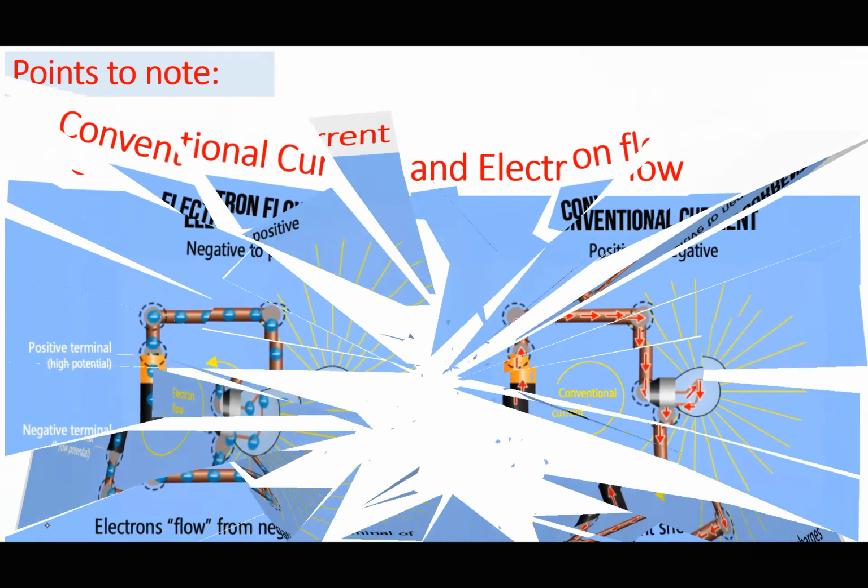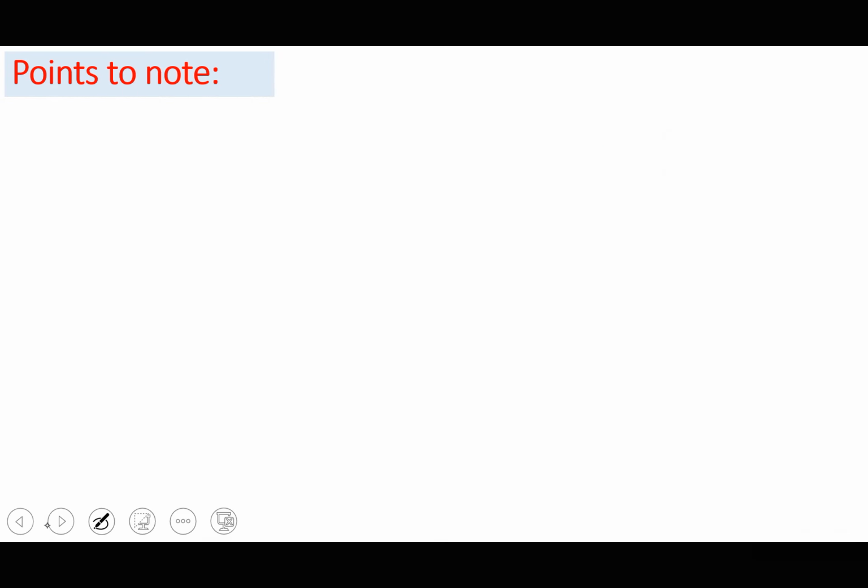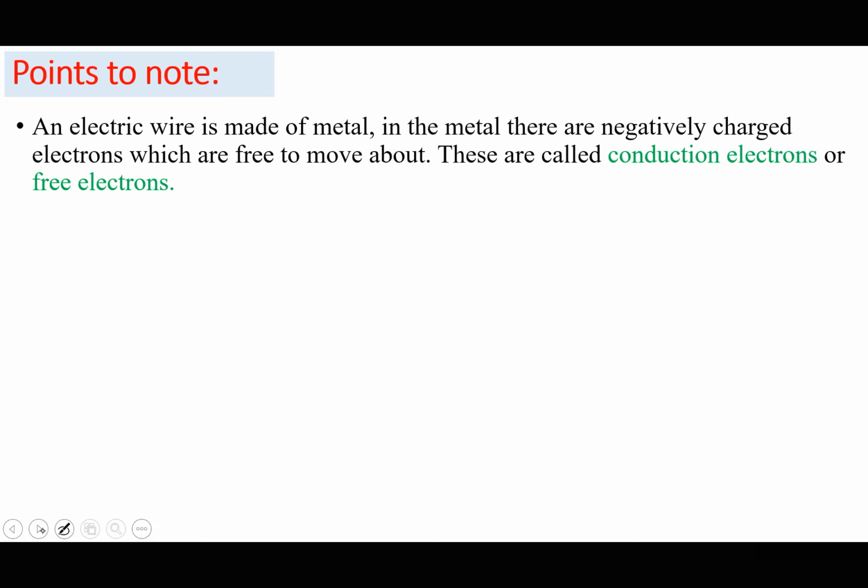So a few things we need to note from the flow of current. Number one, an electric device or an electric wire is made of metal. In the metal, there are negatively charged electrons which are free to move about. These ones we shall call conduction electrons or free electrons. So for every wire, there are free conducting electrons.